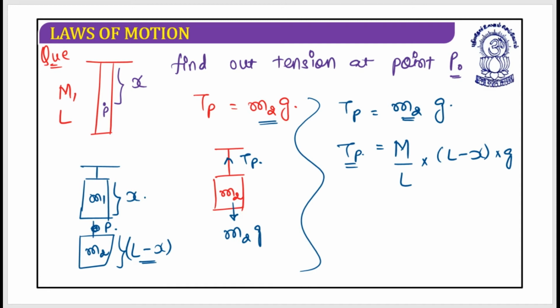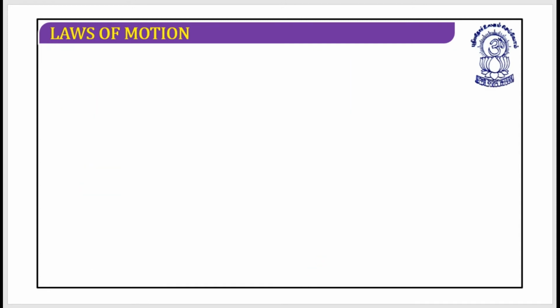So can I have one more variation? Yes. You find this interesting? Let's work on this. Suppose this is mass m, this is length l, and here is a point P, and this distance is x.